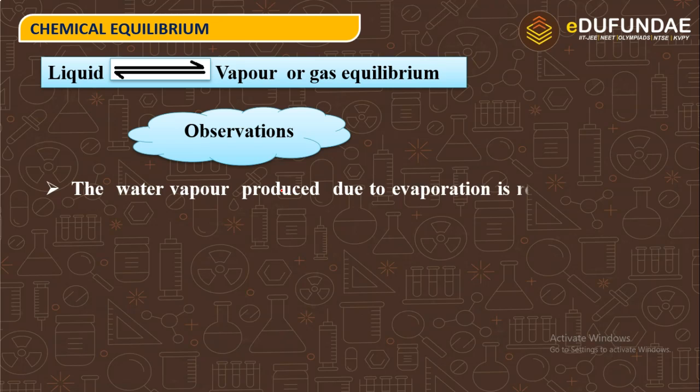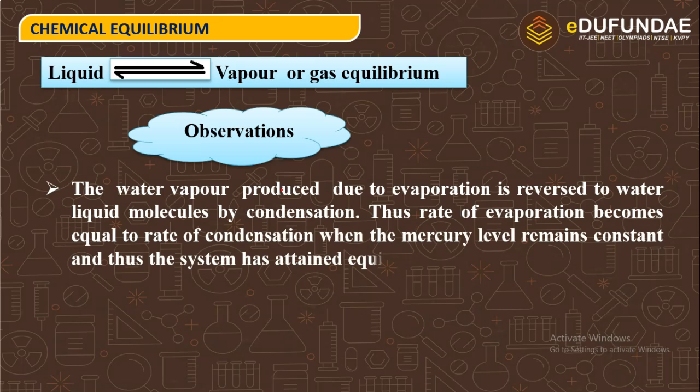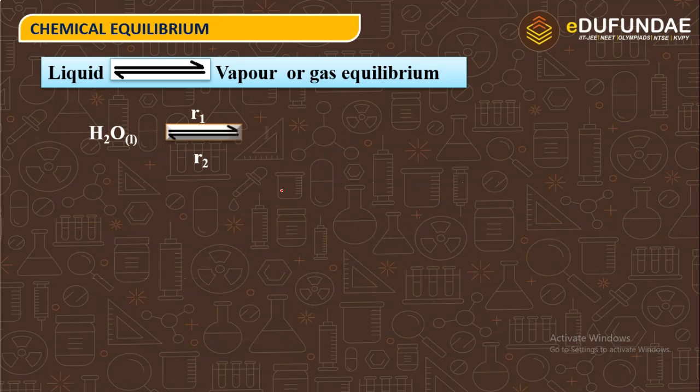The water vapor produced due to evaporation is reversed to water liquid molecules by condensation. Thus, the rate of evaporation becomes equal to the rate of condensation when the mercury level remains constant, and thus the system has attained equilibrium, and equilibrium has been recognized by constancy of pressure.